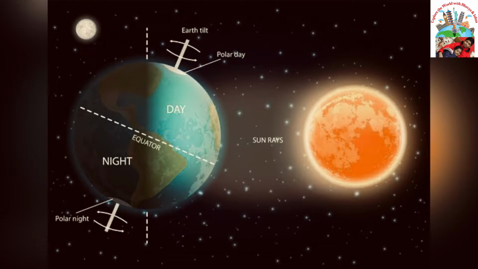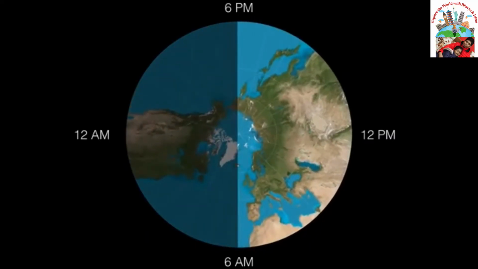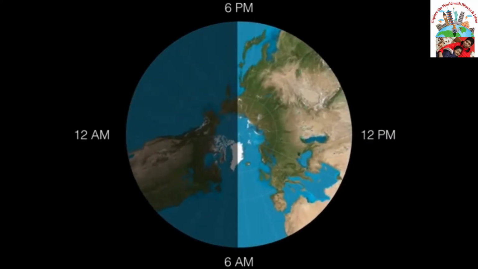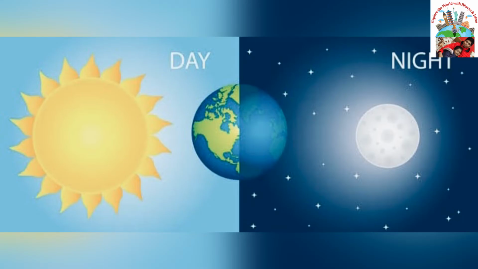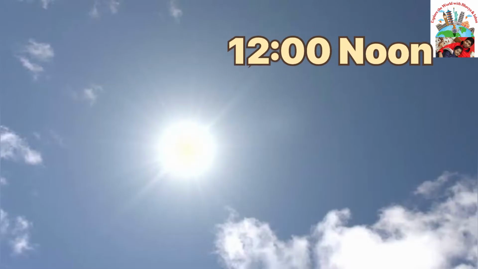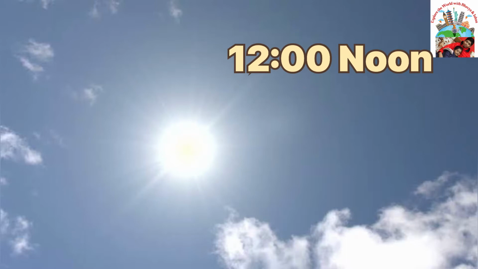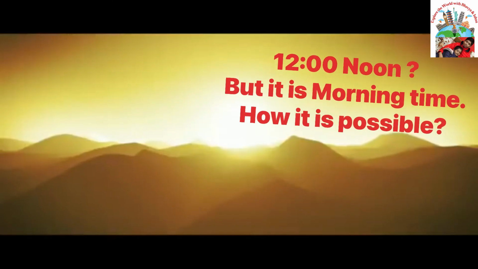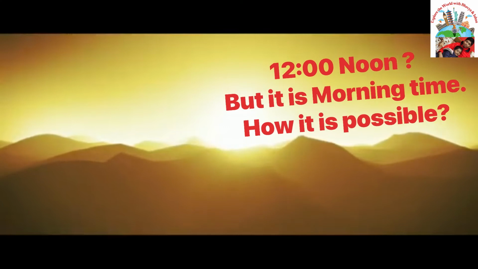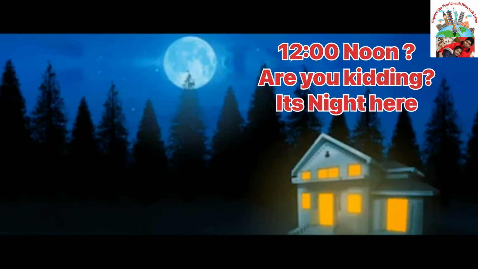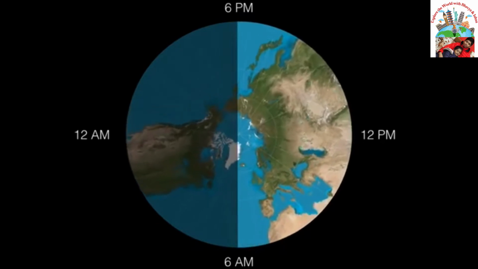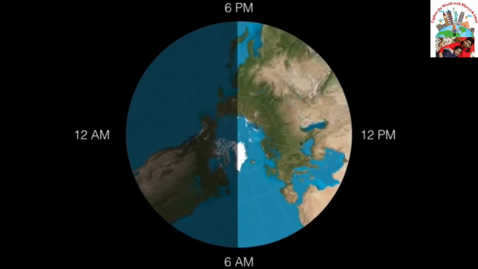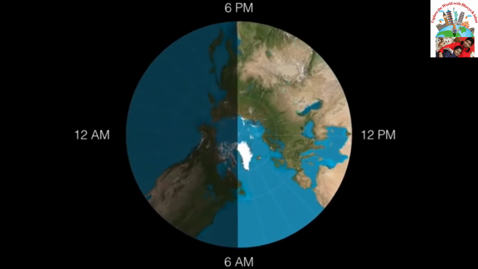As our location on Earth rotates into sunlight, you see the sun rise. When our location rotates out of sunlight, you see the sun set. Imagine if the entire Earth had a single time zone. Afternoon would be the middle of the day in some places, but it would be morning, evening, and the middle of the night in other places. Since different parts of Earth enter and exit daylight at different times, we need different time zones.